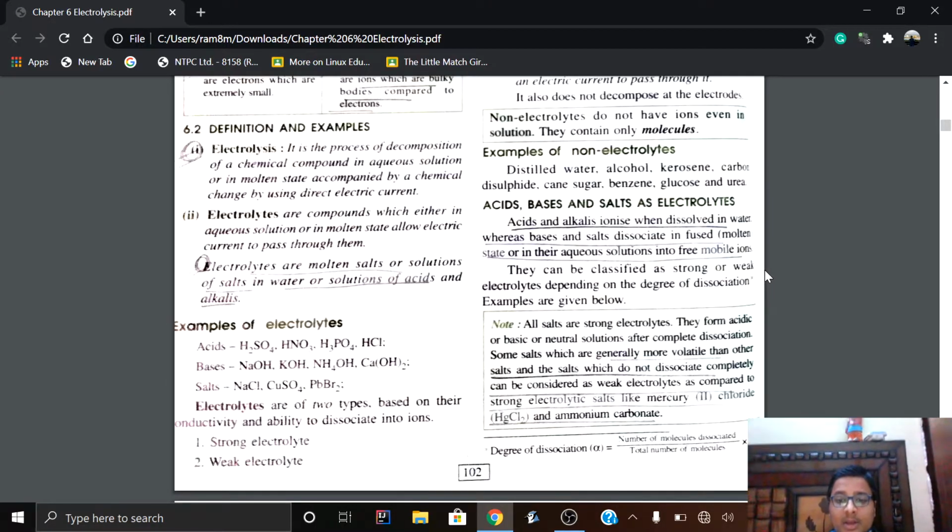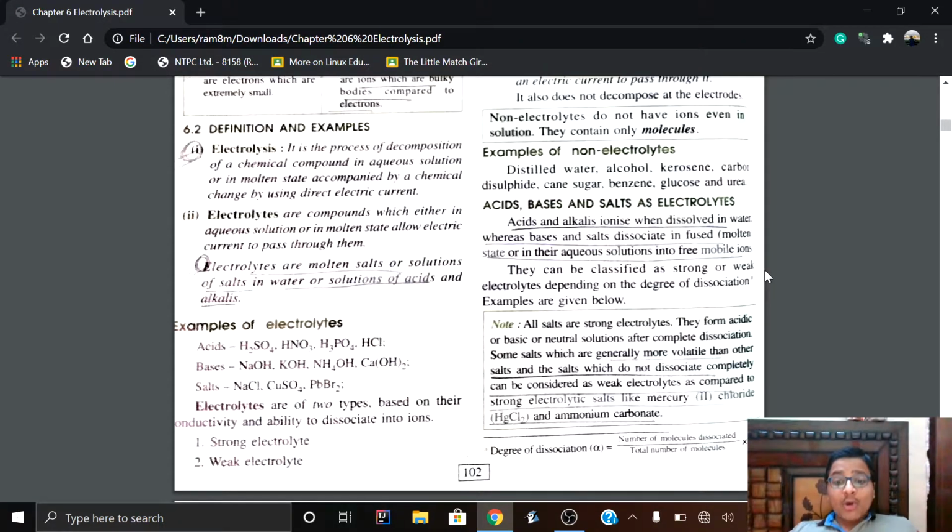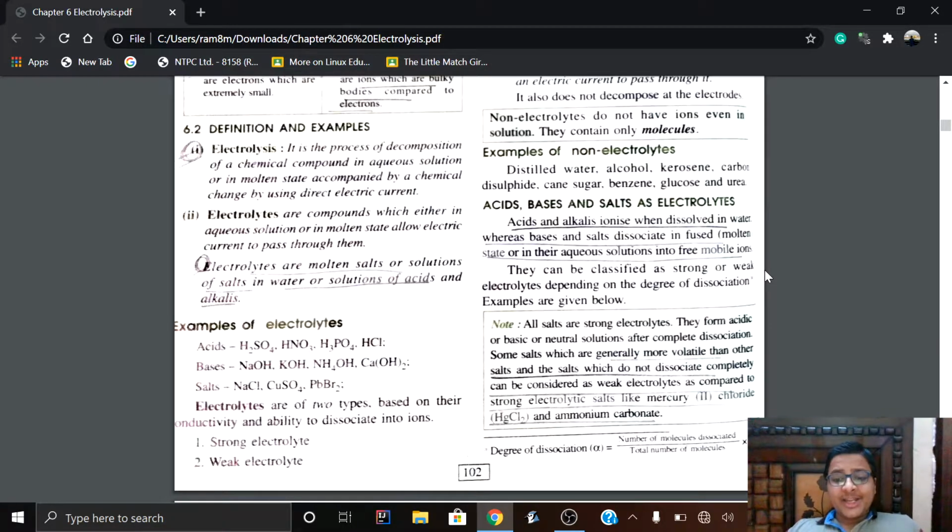Now, all salts are strong electrolytes. That is, they form strongly acidic, basic or neutral solutions after complete dissociation. There are some exceptions: some salts are generally more volatile than the other salts, and the salts that do not dissociate completely can be considered as weak electrolytes.